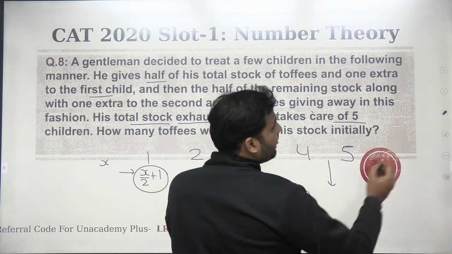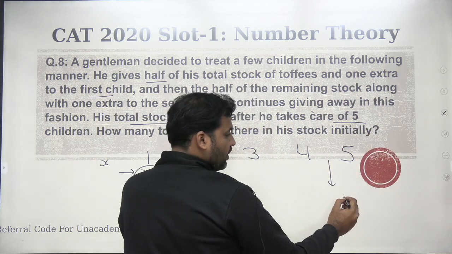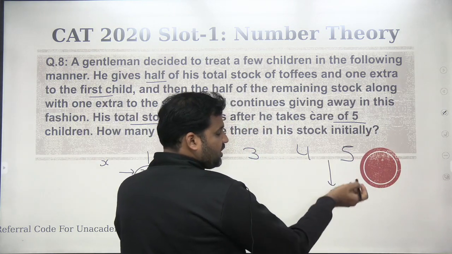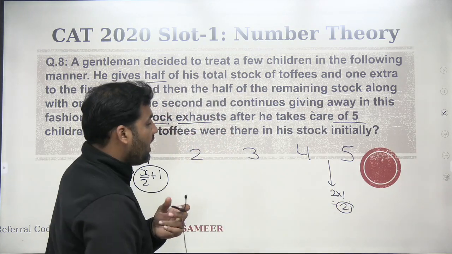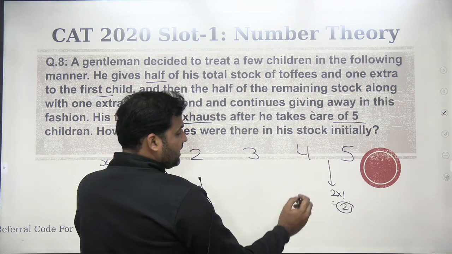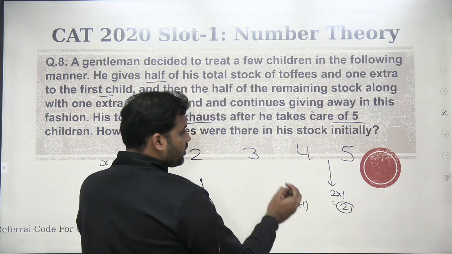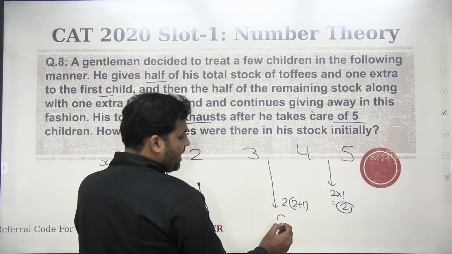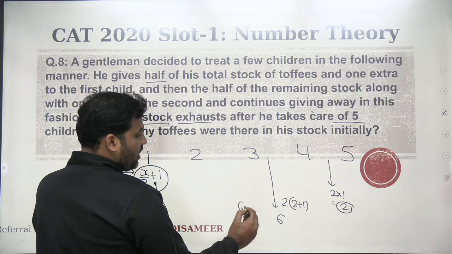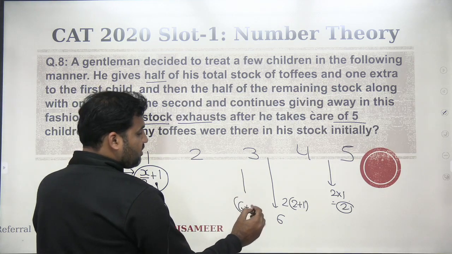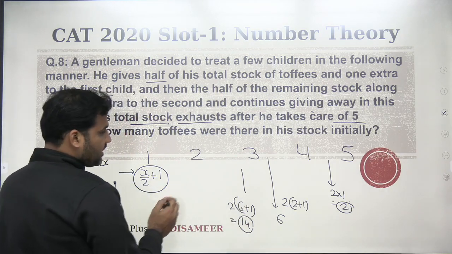So what we are doing is we add one to his stock and just make it double. That means before the fifth child he must be having two toffees. Now take back the one toffee that he has given to the fourth kid and multiply by 2. So before meeting the fourth kid, he would be having six toffees. Then again take back one toffee from the third kid and make it double. He will be having 14 toffees before meeting the third child.